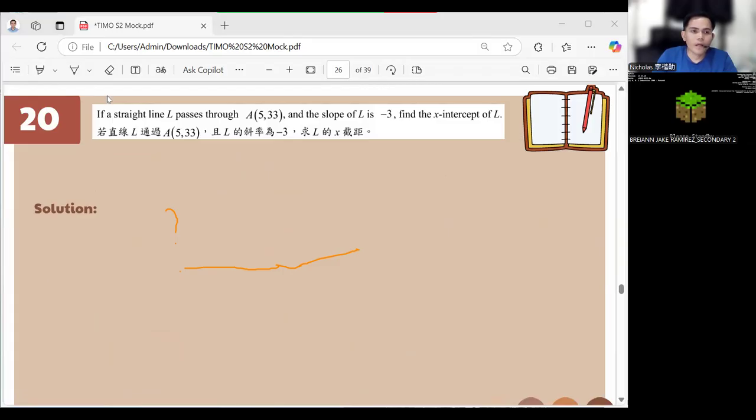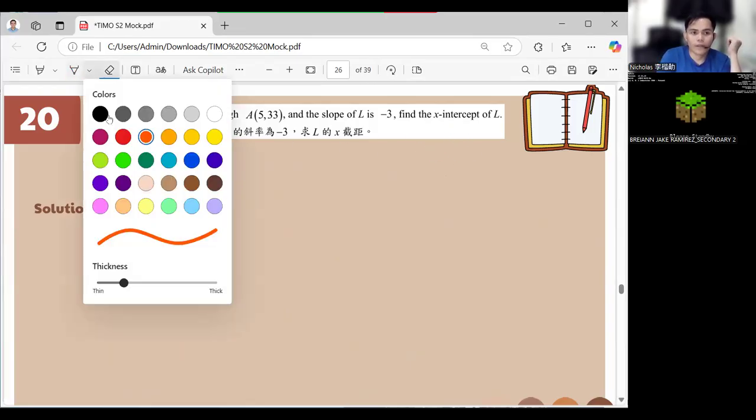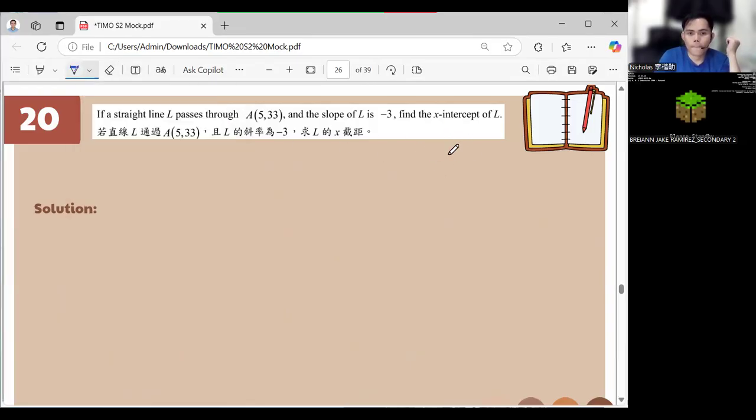Okay, number 2. A straight line L passes through (5, 3) with a slope of -3. Find the x-intercept. When you say x-intercept, it means the value of x when y equals 0, no? So meaning we have here a point where it's (x, 0), okay?